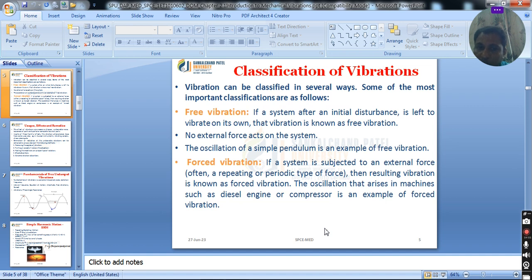In forced vibration, a continuous force acts on the system, maybe continuous in nature, periodic, or impact in nature. The oscillation that arises in machines such as diesel engines, compressors, turbines or any rotodynamic machine is an example of forced vibration.